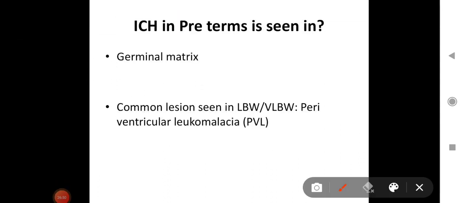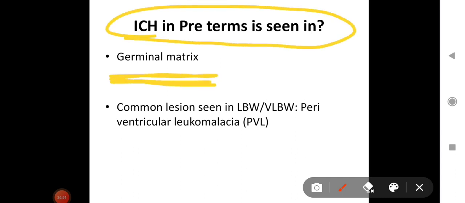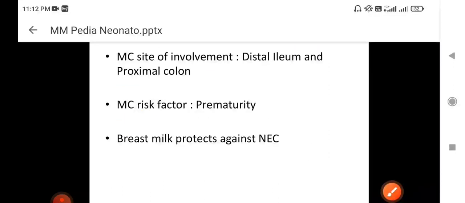Another topic, ICH, intracranial hemorrhage in preterms, is seen in which area? Germinal matrix is the most common site. And which are the common lesions seen in low birth weight or very low birth weight babies? Periventricular leukomalacia is a common finding seen in low birth weight babies. So these are a few important points.